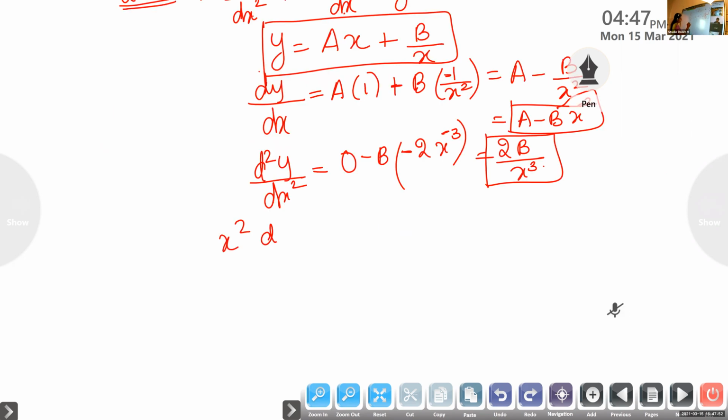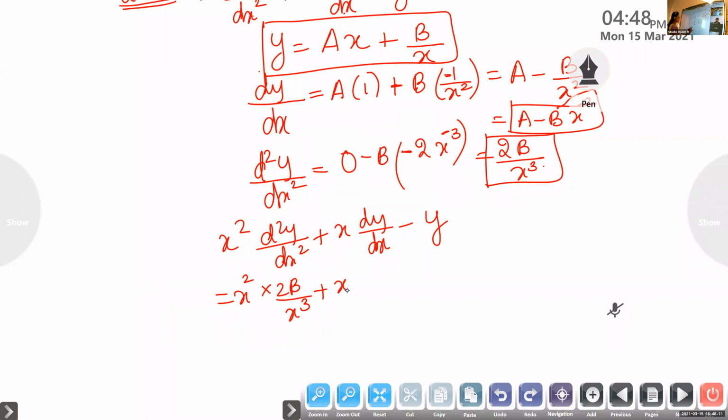x square d square y by dx square plus x dy by dx minus y is equal to x square into, what is d square y by dx square? 2b by x cube, plus x into dy by dx, which is a minus b by x square, minus y. What is y? Ax plus b by x. Now open the brackets. So here x square and this one will get cancelled.